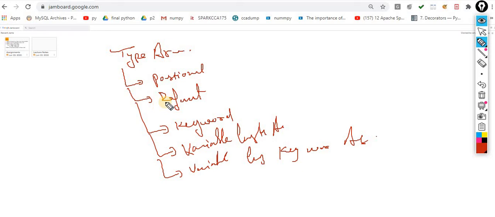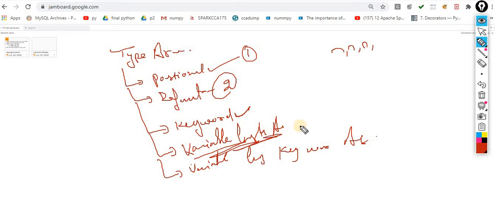Okay, for example, the argument and parameters are the same. So what type of argument can you pass inside the function? The one is the positional. The name itself defines it: it follows the position. Whatever position you supply, it will assign on that particular position. I will explain it in great detail. The second one is default. Default means the default value. If you won't supply anything, it will take the default values. The next is the keyword arguments. With keyword arguments, you have to supply the value for the same. We will discuss in great detail.